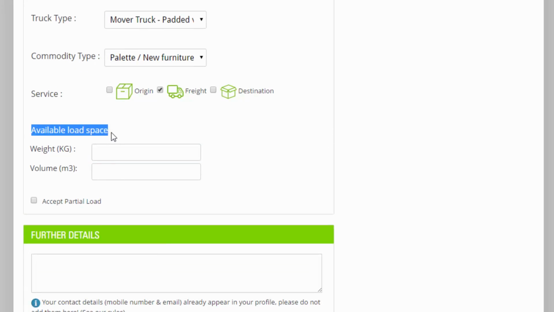Your available load space. 2 tons for, I don't know, 10 cubic meters, and I can accept partial load. If someone has only 1 cubic meter, you can accept his load.